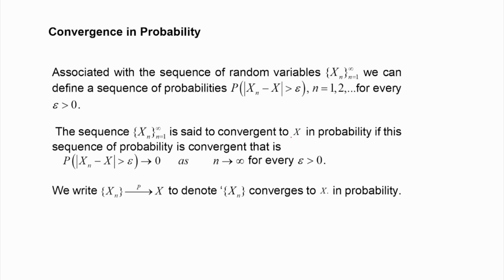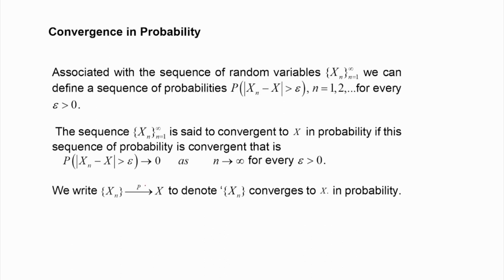This is a random variable. In probability, if this sequence is convergent, that is, the probability that the absolute value of x n minus x is greater than epsilon goes down to 0 as n tends to infinity, we write this notation: the sequence x n converges in probability to x.